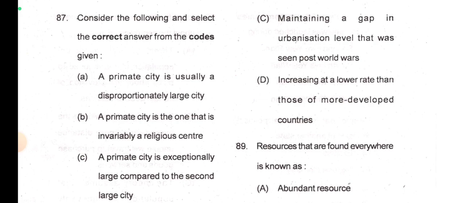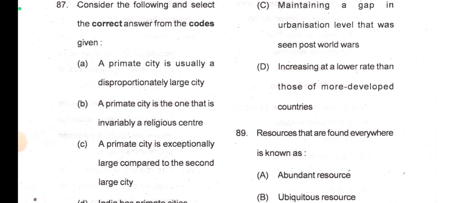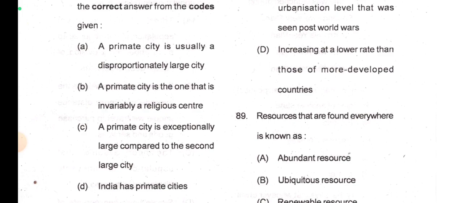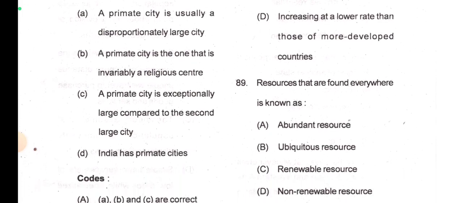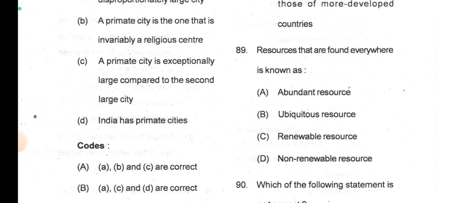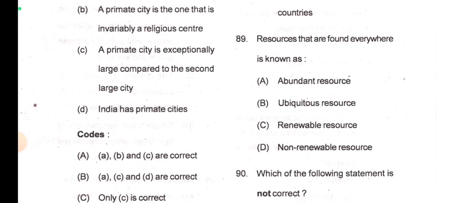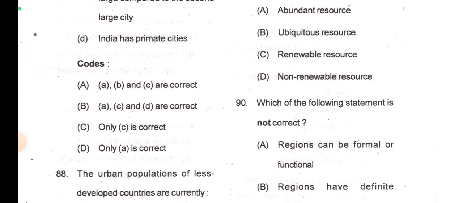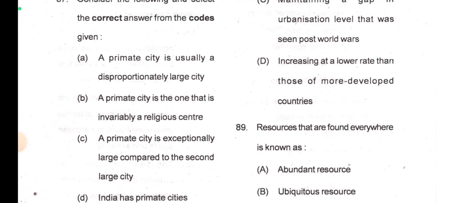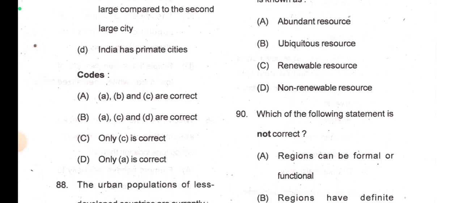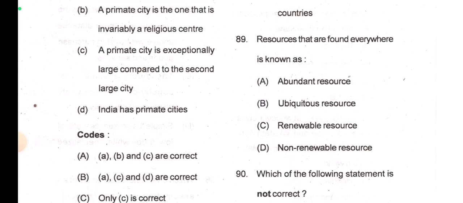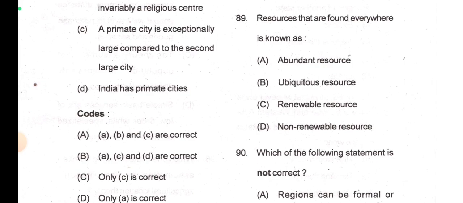Question 87. Consider the following and select the correct answer from the codes given below. A primate city is usually a disproportionately large city. Yes, true. A primate city is the one that is invariably a religious center. No. A primate city is exceptionally large compared to the second largest city. That is also true. And India has primate cities. But India doesn't have any single primate city, I mean no one single primate city. I think India has multiple primate cities like that. So A, C and D are correct here.